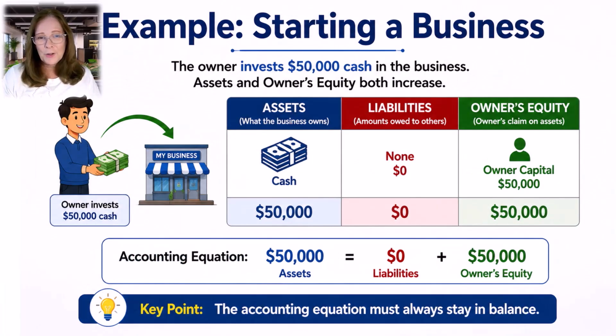Let's see this in action. Suppose the owner invests $50,000 cash to start the business. The business now has $50,000 in cash, so the assets increase by $50,000. And at this exact same time, owner's equity increases by $50,000 because the owner contributed that money. No money was borrowed yet, so liabilities stay at zero. The accounting equation now says $50,000 equals zero plus $50,000. And the accounting equation is still balanced.